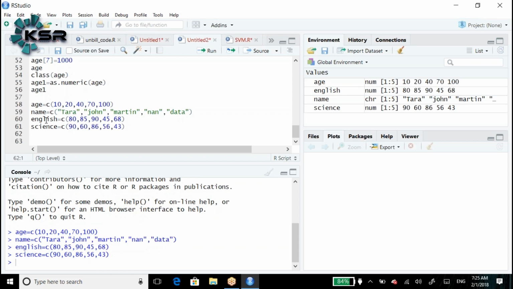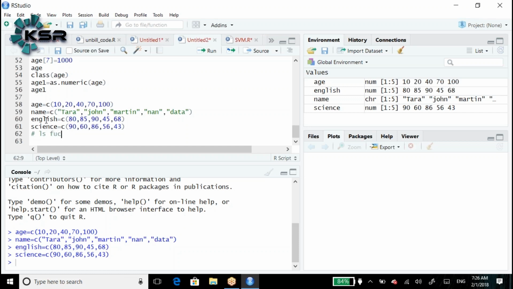Now I want to look at the list of objects which are present in the global environment. Of course, we are able to see age, English, name and science. But what if I have 10 or 20 objects? I cannot see all of them. To look at the global environment, we have a function called ls. ls means list of objects. The ls function will give us the list of objects.